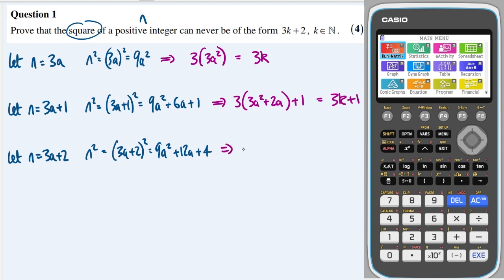And this last one here, I can get 3(3a squared plus 4a). I can do plus 1 here and then plus 1 outside, because 3 times 1 is 3 plus 1 gives you the 4. And this is also 3 times a number plus 1. So we've covered all the eventualities, and the only thing we do get when we square is either a multiple of 3 or a multiple of 3 plus 1, but not a multiple of 3 plus 2.